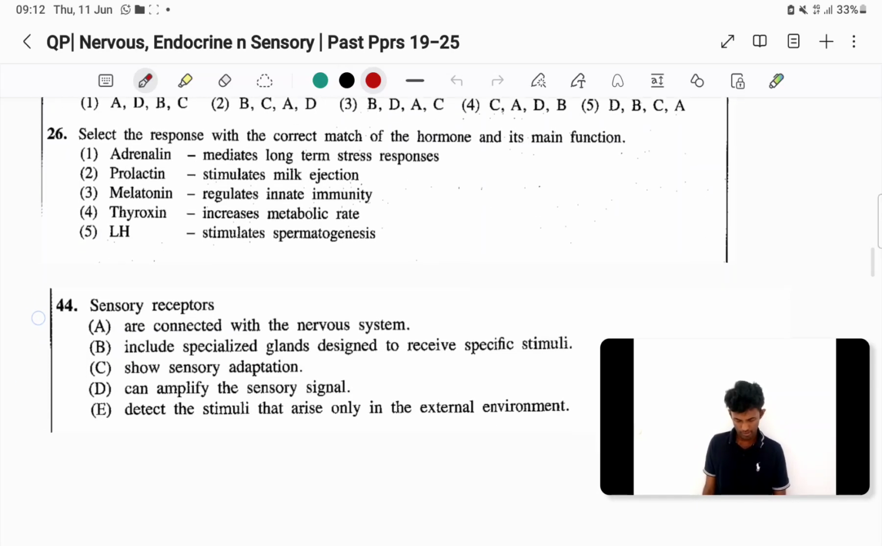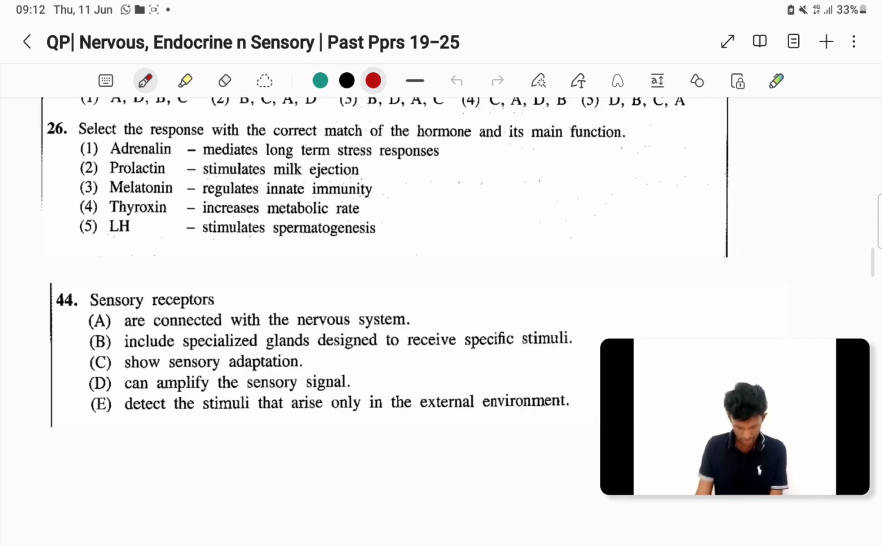Then 26th question, select the response with the correct match of the hormone and its main function. First one, adrenaline mediates long-term stress responses. No, adrenaline mediates short-term stress responses. Right? Second one, prolactin stimulates milk ejection. Prolactin milk ejection නෙමෙයි, oxytocin milk ejection. මෙයා කරන්නේ milk production එක.